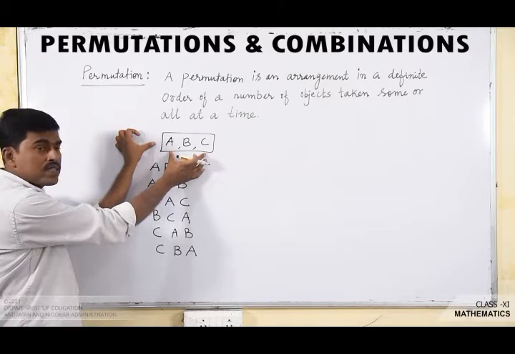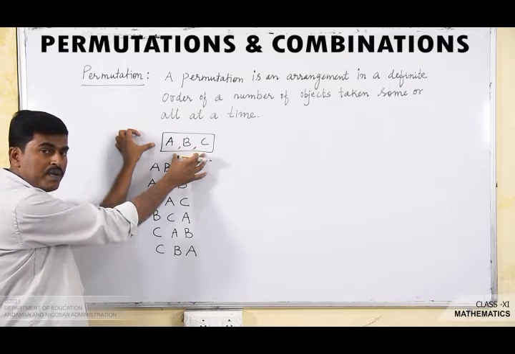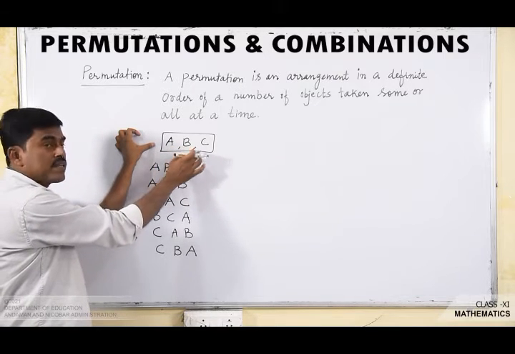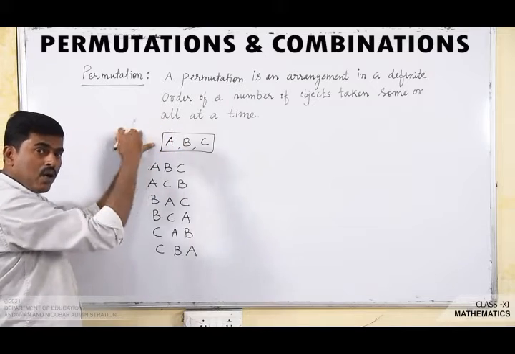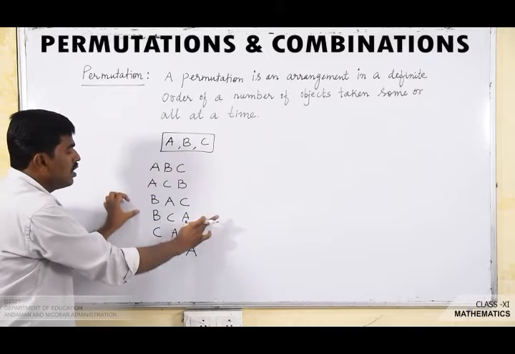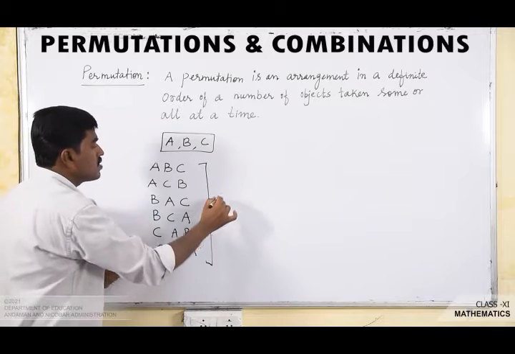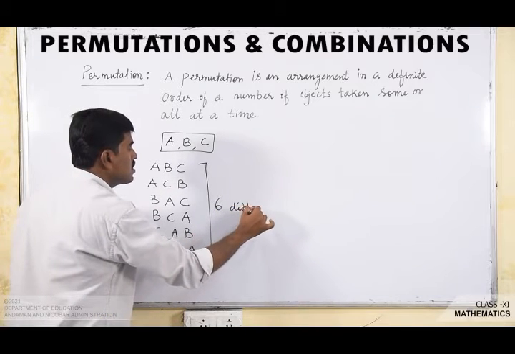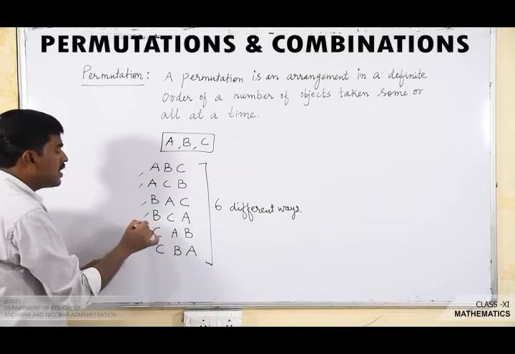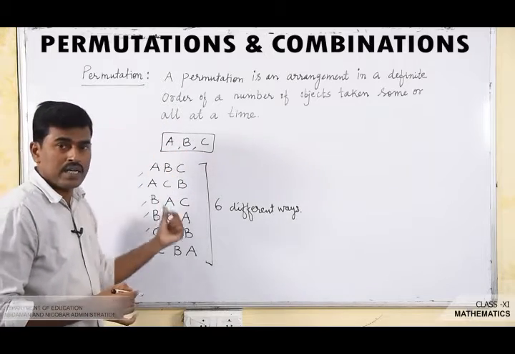Here the objects given are three letters A, B, C. If we have to arrange all three letters, we can arrange them in 6 different ways. All these are different arrangements of the letters A, B, C.